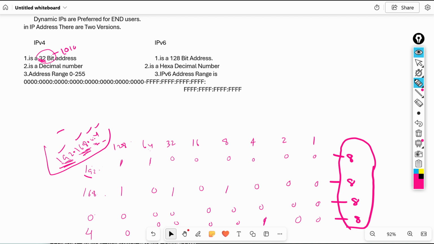So IPv4 is a decimal number. Decimal number means only numbers. What is the number range? See here, the number range is also there: 0 to 255 only, in any portion.